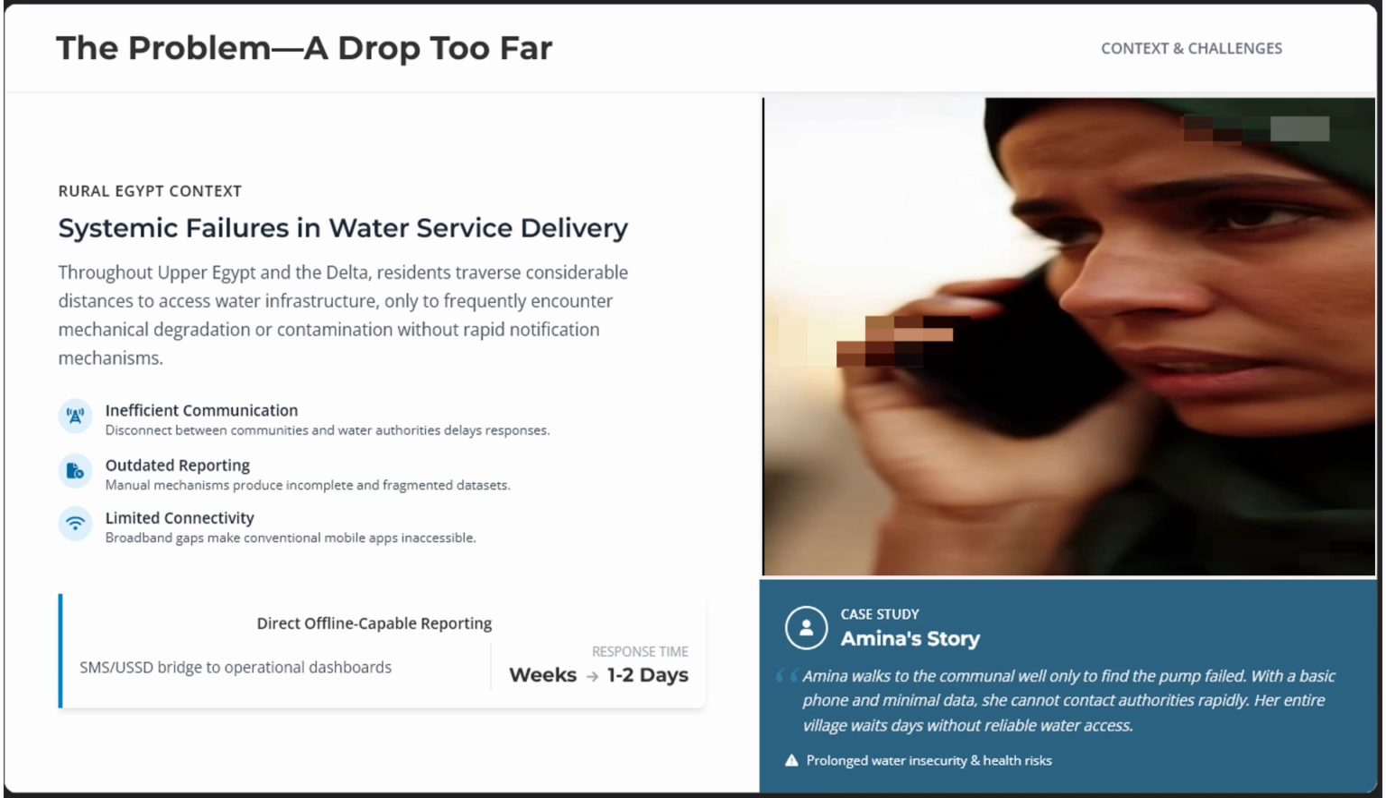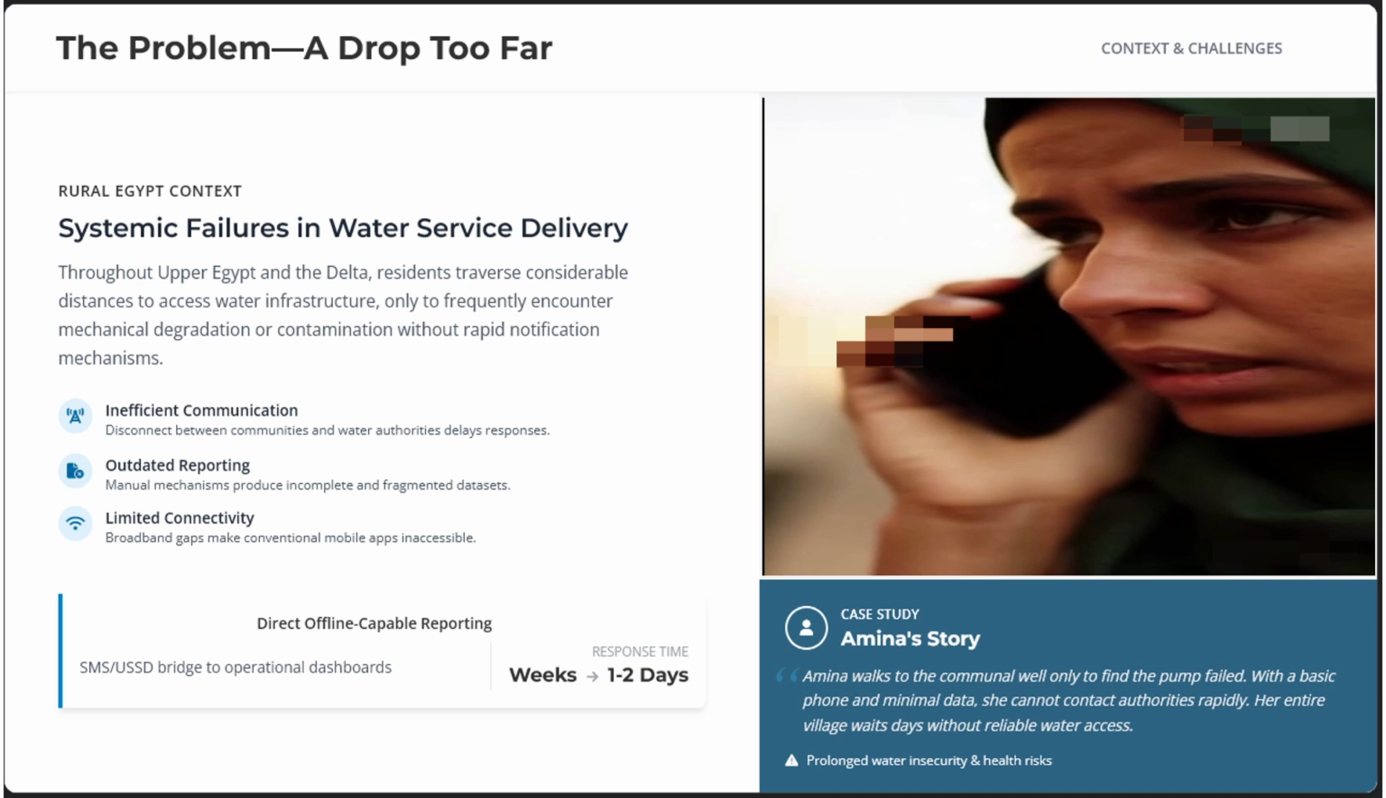She reaches the village well, finds the pump out of service, and cannot report the issue because she only has a basic mobile phone. Her entire town eventually waits for someone to discover the problem. These delays stem from inefficient communication channels, outdated reporting systems, and limited broadband access, which prevent communities from using conventional mobile applications. Rural communities, especially in the upper and delta areas, continue to experience repeated failures in water service delivery.